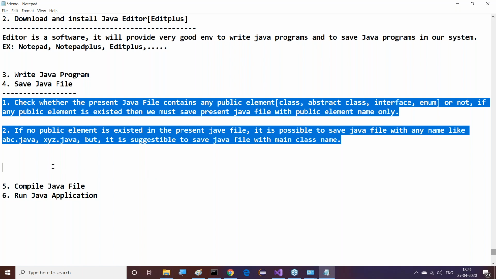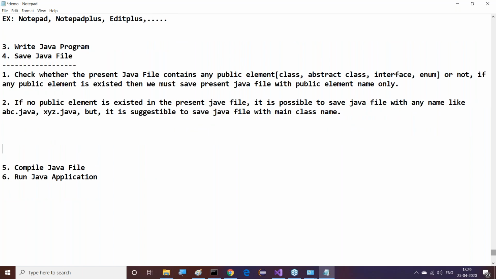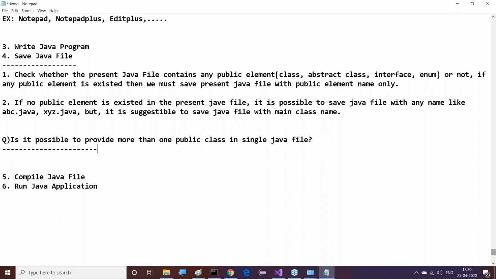Now I am asking one question to all of you. You have to respond to my question. My question is: is it possible to provide more than one public class in a single Java file? Is it possible to provide more than one public class in a single Java file?